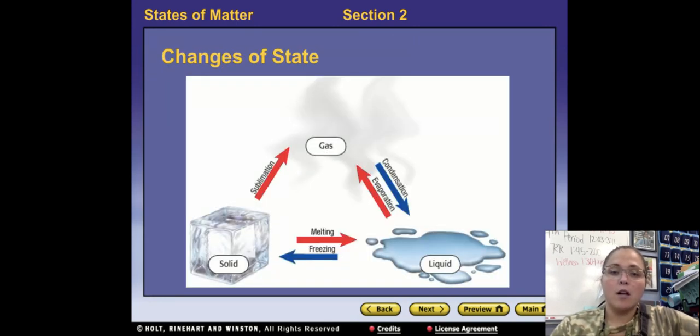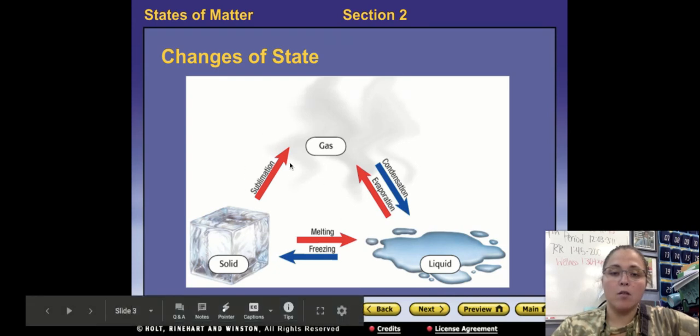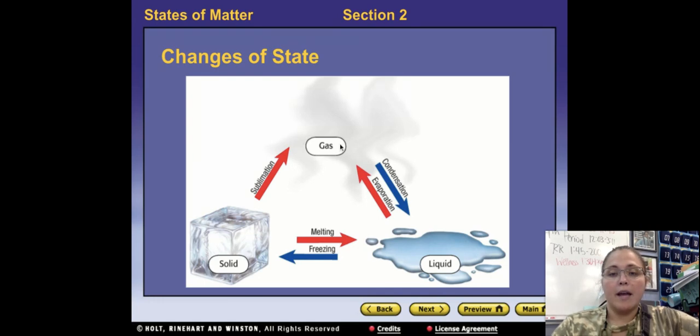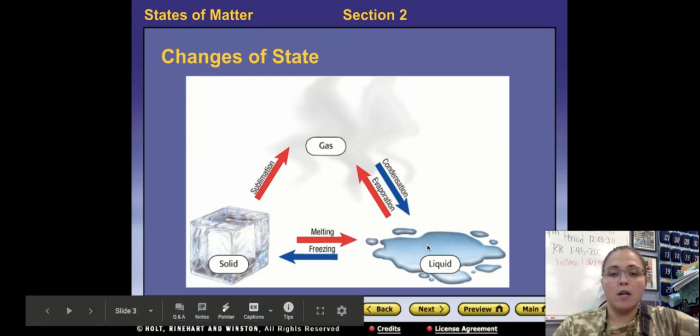So this is a diagram just showing the names of the changes. Going from a solid to a gas is called sublimation. Gas to a liquid is condensation. Liquid to a solid is freezing. Then going back, solid to liquid is melting. Liquid to gas is evaporation. You do need to know what each of those names are.